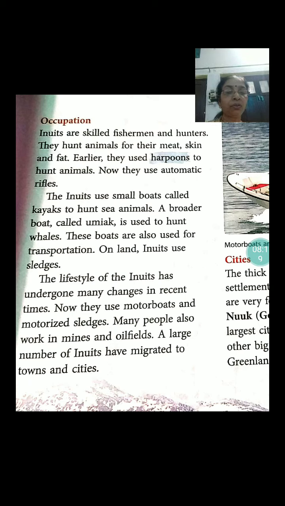The lifestyle of the Inuits has undergone many changes in recent times. Now they use motorboats and motorized sledges. Many people also work in mines and oil fields. A large number of Inuits have migrated to towns and cities.